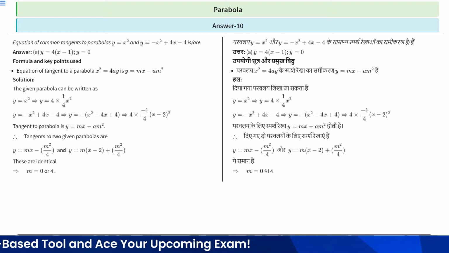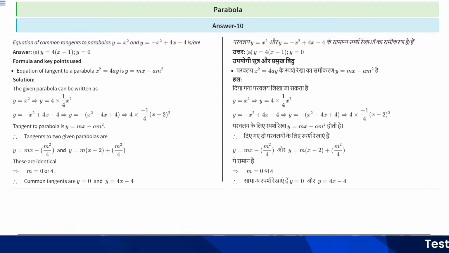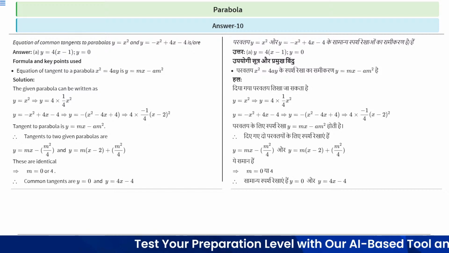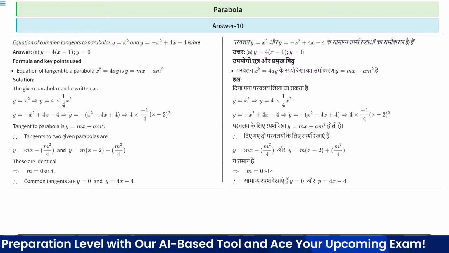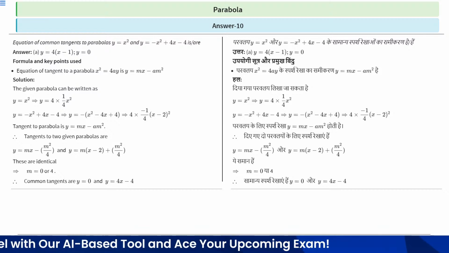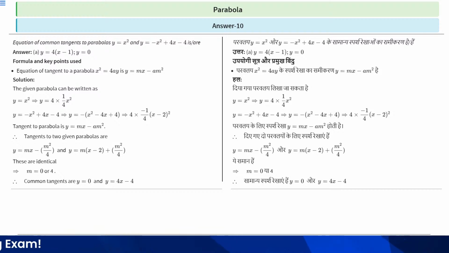Now, these tangents are basically identical. So, m is equal to 0 or 4. Got it? So, common tangents can be written as: first, we will put m equal to 0, and after that, we will put m equal to 4. Therefore, common tangents are y equal to 0 and y equal to 4x minus 4. Clear? Therefore, option A is the right answer. Option A, y equal to 4 into (x minus 1) and y equal to 0 is the right answer. Got it?